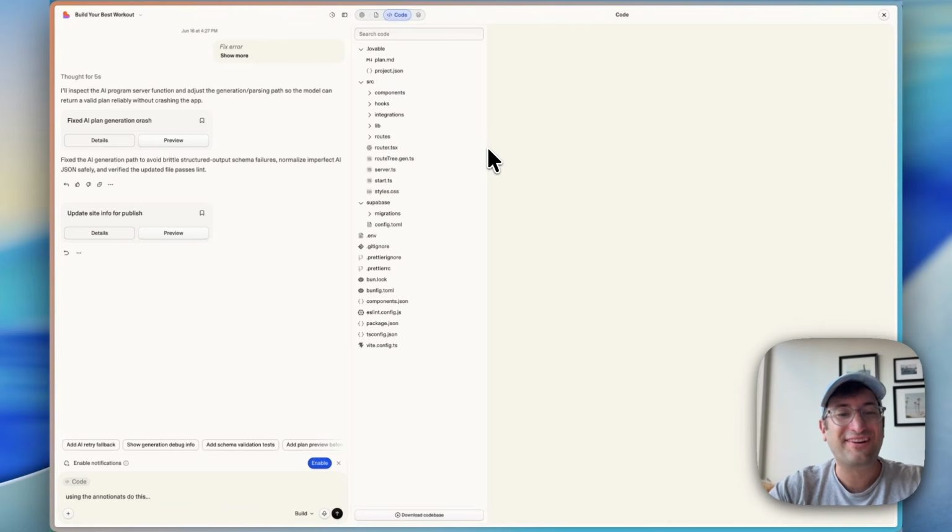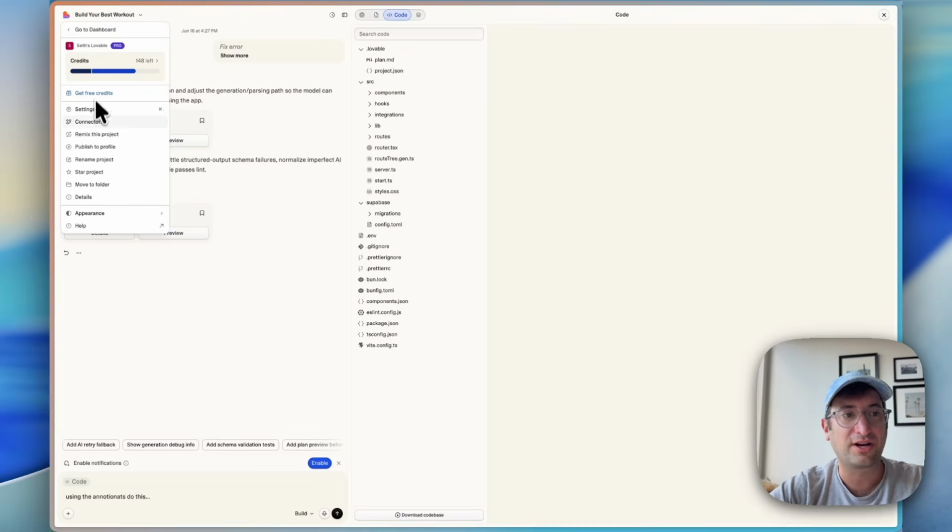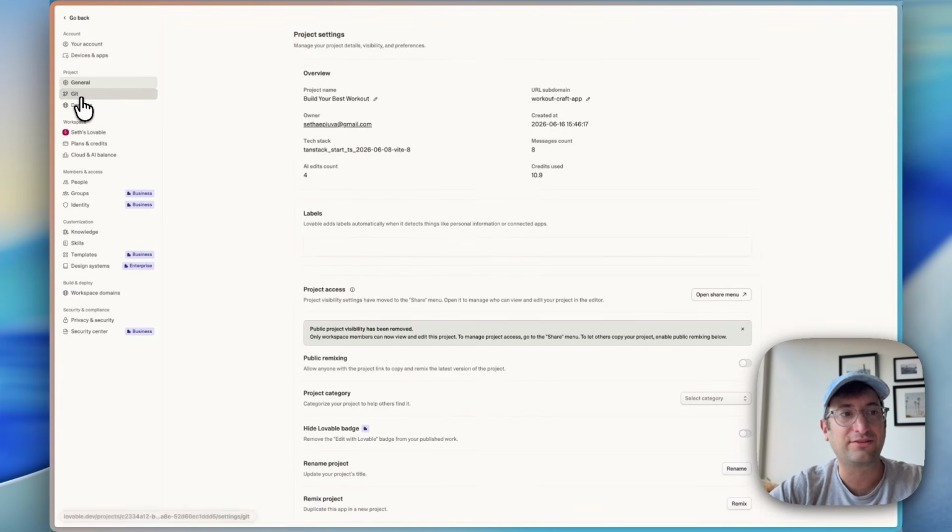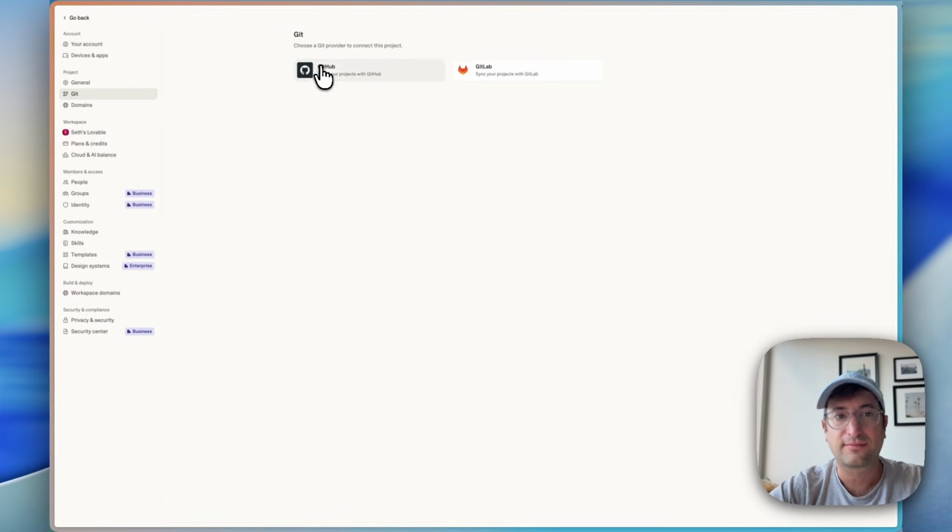So I promised you I'd share this advanced technique to actually sync your code with GitHub. To do this, we're going to click on the top left to click our project title, click settings, and then go to Git and then GitHub. If you click that, we can connect to our personal GitHub account, sync our projects with GitHub, and then you're not locked into the Lovable ecosystem, at least with the code.